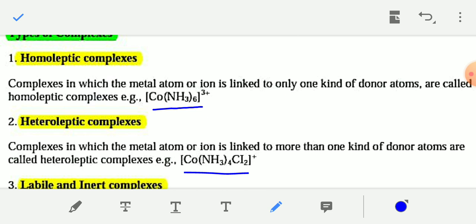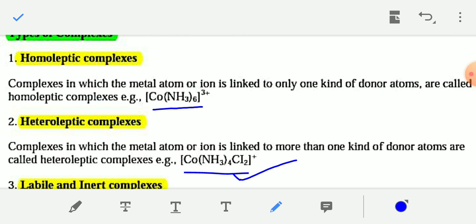Heteroleptic complexes are those in which different types of donor atoms are present, that means the ligands are different. For example, in cobalt tetraammine dichloro, [Co(NH3)4Cl2]+, there are two types of ligand: ammonia NH3 and chloride Cl minus. So this compound is a heteroleptic complex.